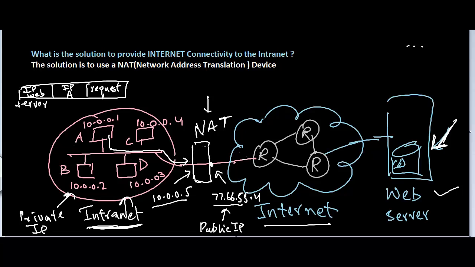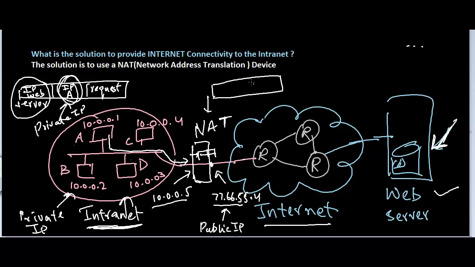Once it reaches the NAT device, the NAT device examines the packet and it sees that A's IP address is a private IP, and the NAT device knows that the private IP cannot be forwarded onto the internet. So this NAT device is going to create an entry into its own database, its own memory. It's going to note down that IP address A was trying to send a request to this web server, so it's going to make that entry here in its memory,